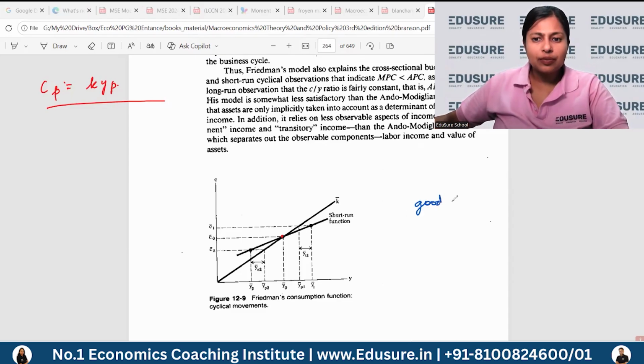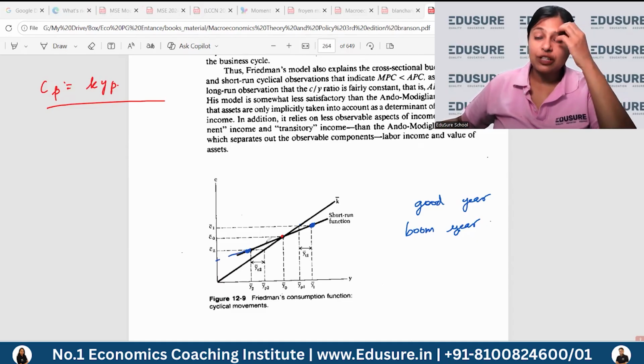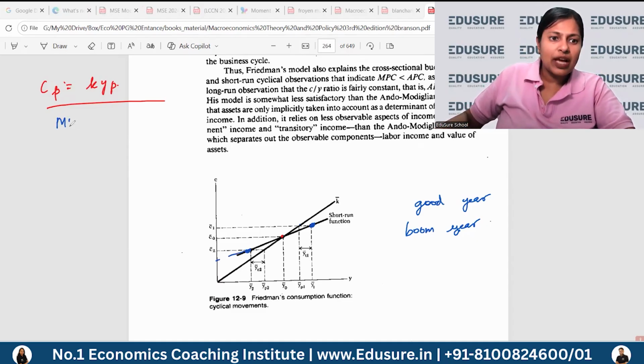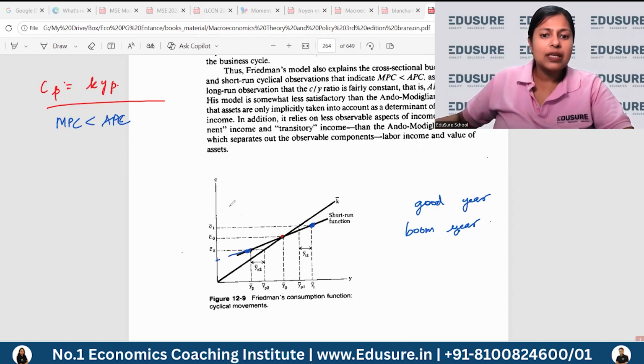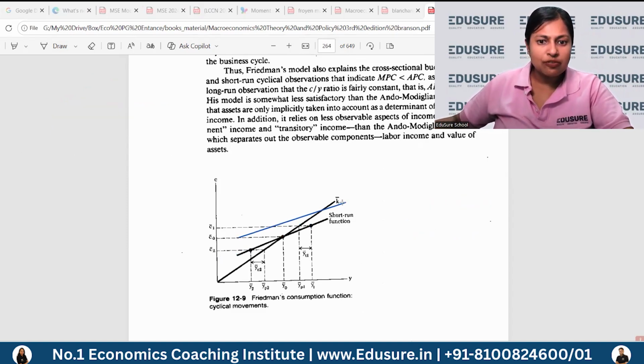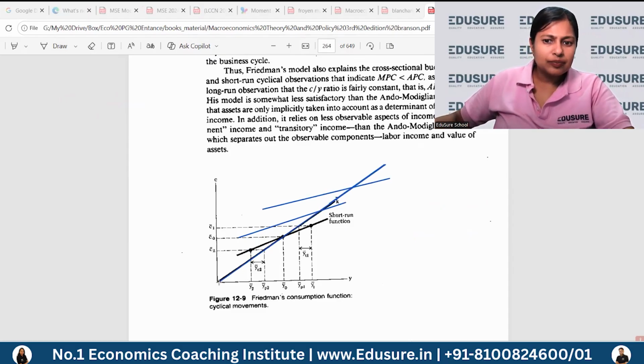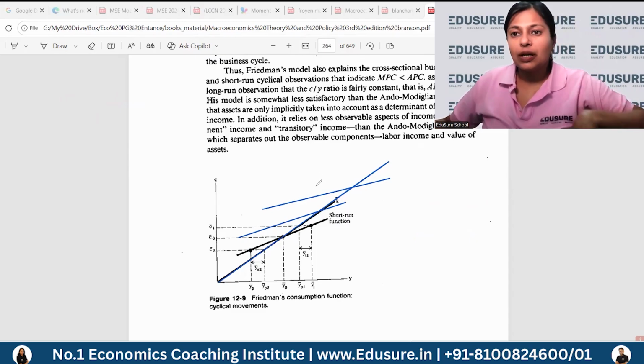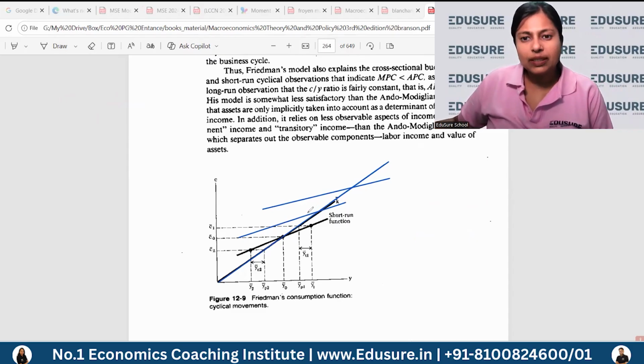So if it's a good year, and your income level is higher than your regular income level, if it's a boom year, your income can increase, but your consumption remains the same. So you come to this point. And if it's a bad year, your income will fall, but your consumption stays the same. So it is this point, and you're back to the short-run Keynesian consumption function, which has MPC less than APC. So this is for the short run, and this is one consumption function. As income levels on average go up, this consumption function can go up, and the long run consumption function is along this line, which shows a fixed fraction of the long run income.